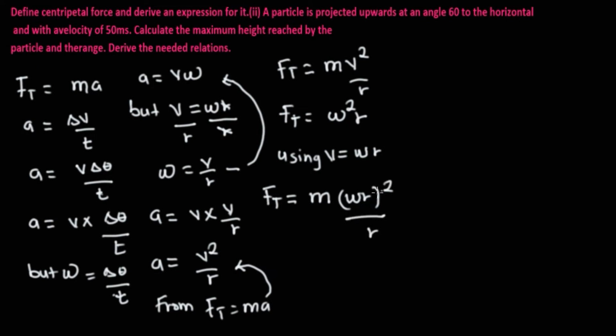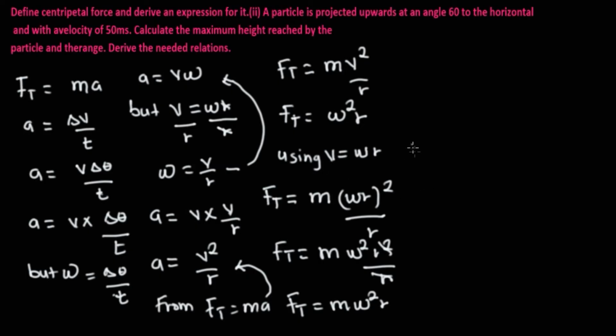Okay, we replace the v with ωr, and on opening, we're going to have that Fc is equal to m ω square r square over r. And this r cancels out with one r, we're going to have that centripetal force is equal to mω square r. So we've gotten another relationship for centripetal force. So if you're asked in your exam, this is what you're expected to do.